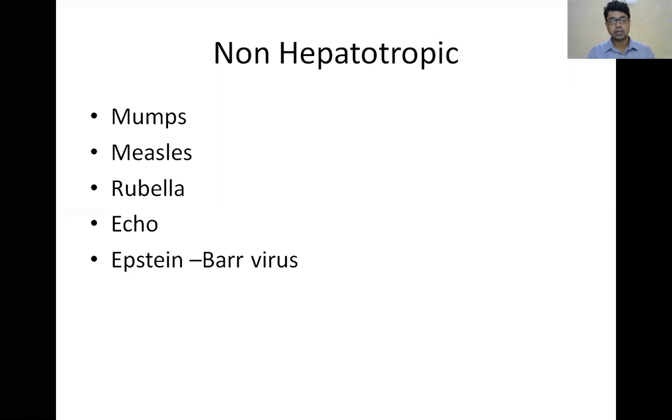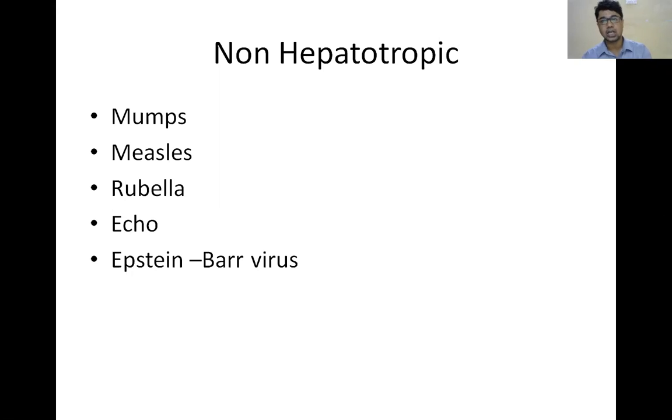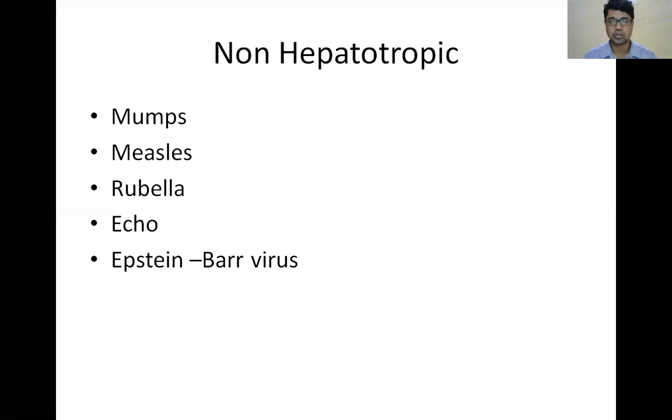So what happens after 7 days? All symptoms decrease and the liver enzymes also decrease. Then you will think that it may be a non-hepatotrophic virus. With hepatitis, you also get lymphadenopathy, throat infections, sore throat. These are caused by non-hepatotrophic viruses. From this we will diagnose which one is hepatotrophic and which is non-hepatotrophic.